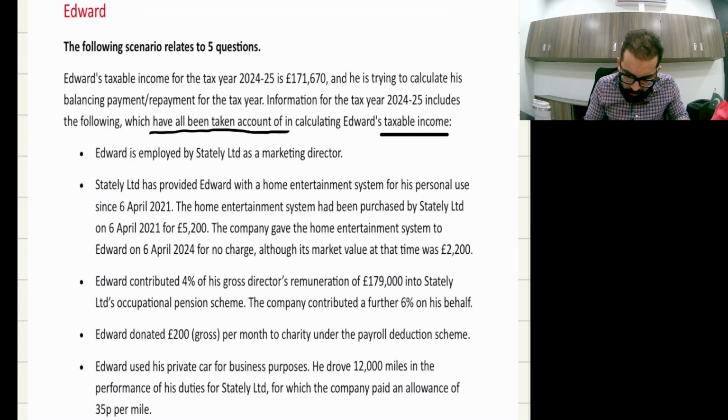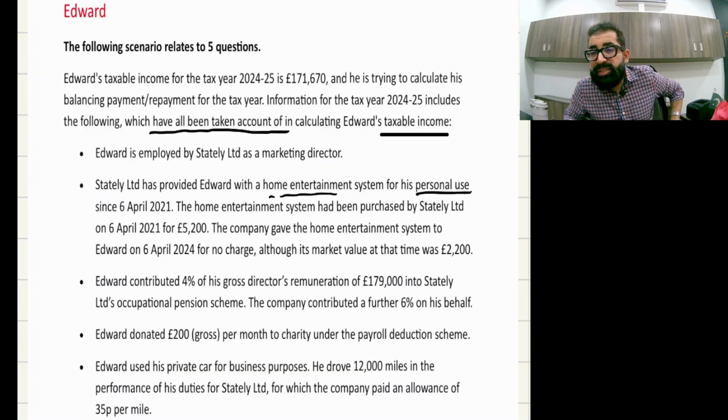Edward is employed by Stately as a marketing director. So basically this person Edward is doing a job. Now, Stately Limited provided Edward with a home entertainment system. Listen, the employer provided the employee an asset for personal use. So my question is, is this home entertainment system a car? No. So that means this topic is assets other than cars for private use.